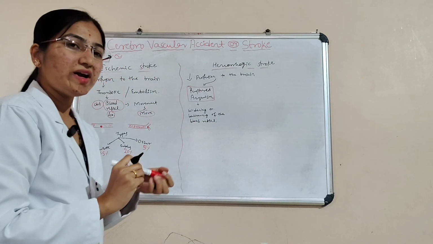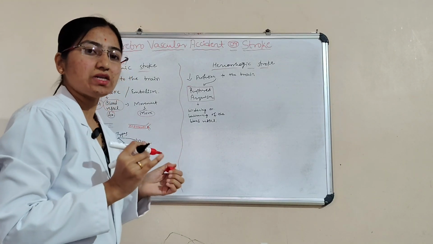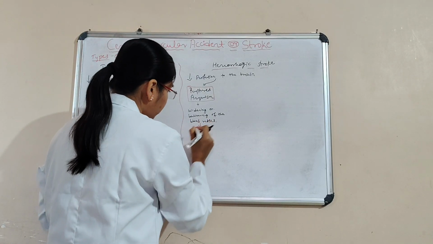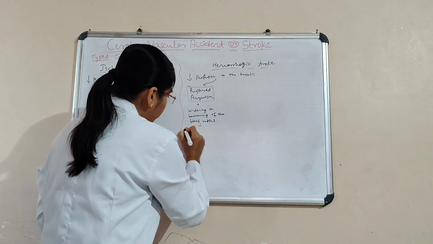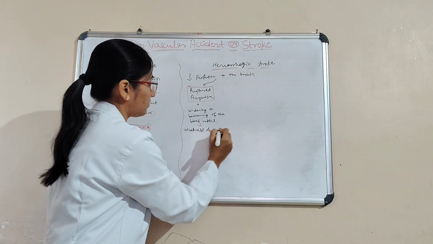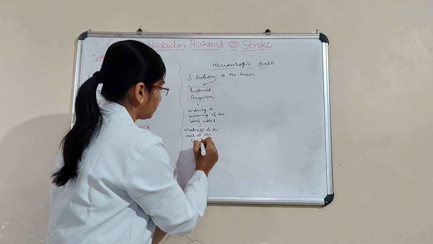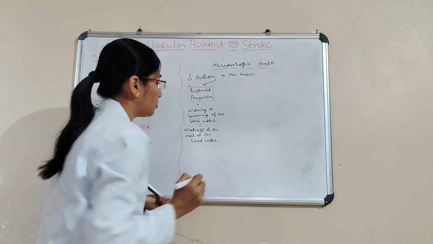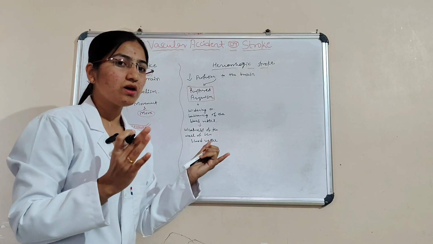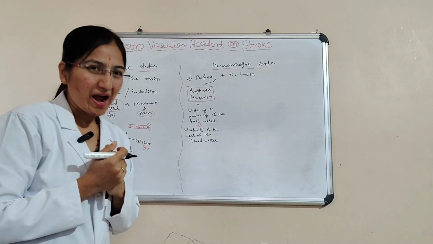Why is this widening happening? Here there is weakness of the blood vessel, that is, weakness of the wall of the blood vessel. Due to the weakness of the wall of a blood vessel, we can see the widening or ballooning of the artery or blood vessel. This is a ruptured aneurysm.